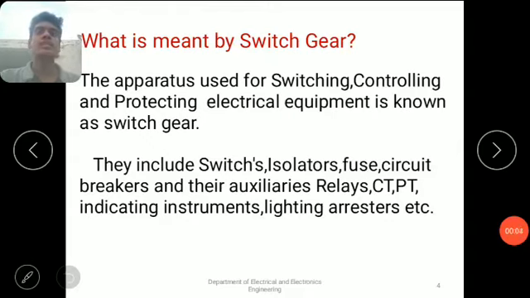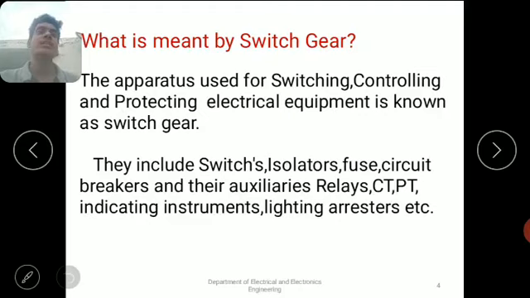Now we will see what is meant by switchgear and what are the equipments used in switchgear. First of all, the apparatus used for switching, controlling and protecting electrical equipment is known as switchgear. Apparatus used for switching means we put off and put on the supply.